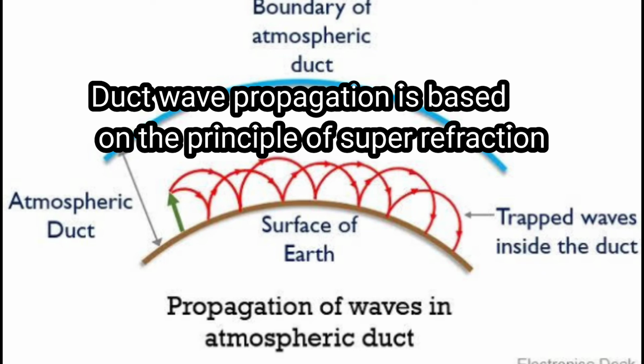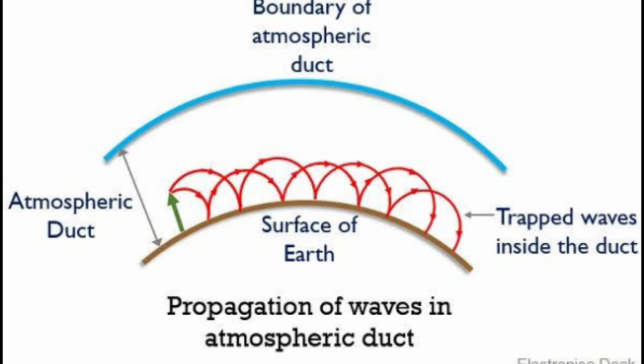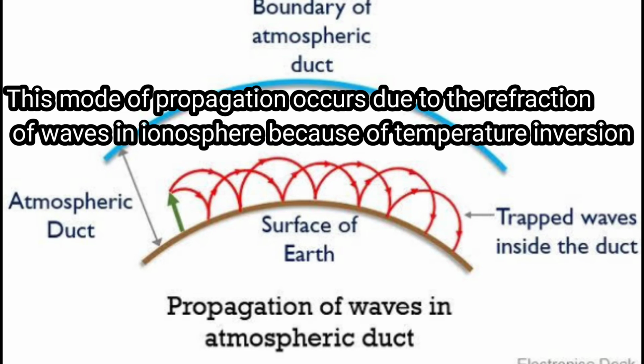Duct wave propagation is based on the principle of super refraction, which is caused by temperature inversion. At very high frequency and ultra high frequency, the waves are neither reflected by ionosphere nor propagated along the Earth's surface, but the transmission occurs beyond the line of sight distance due to the refraction of such high frequency waves in the ionosphere.